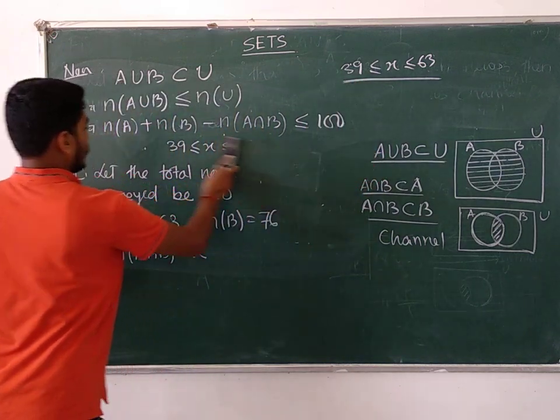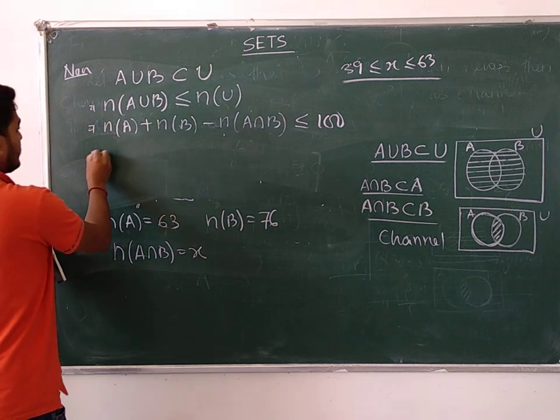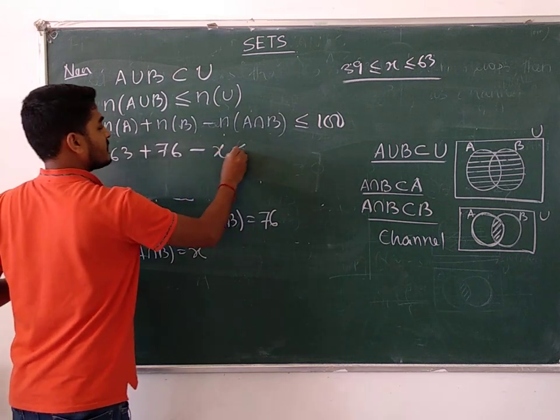So I think you have got it. N of A is equal to 63. N of B is equal to 76. Intersection is equal to X, less than or equal to 100.